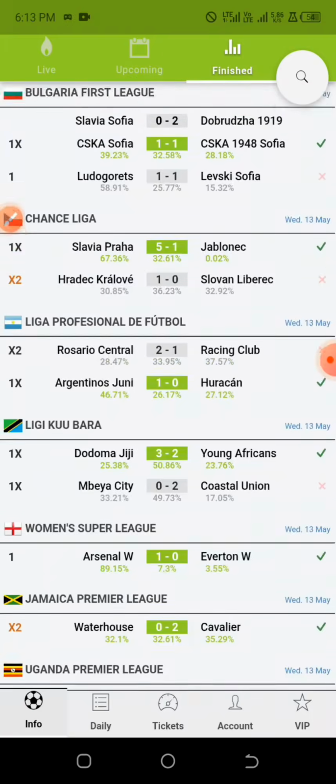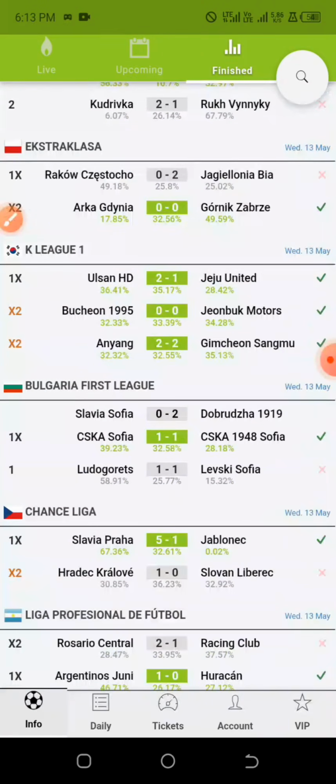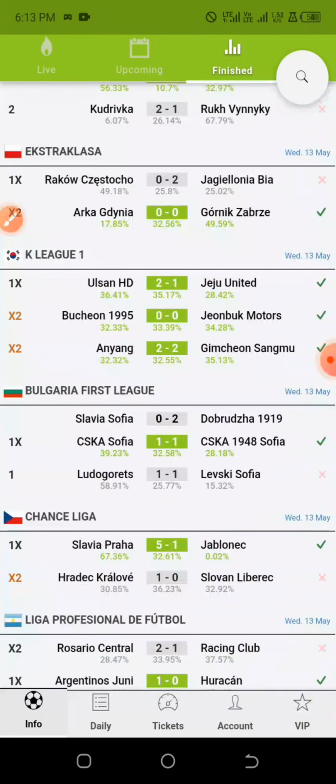All right, so the second tips for you guys, apart from this double chance, that you can actually benefit from if you are using this AI football prediction app, is predicting an individual team over 0.5. But this time around, you focus more on the home team.